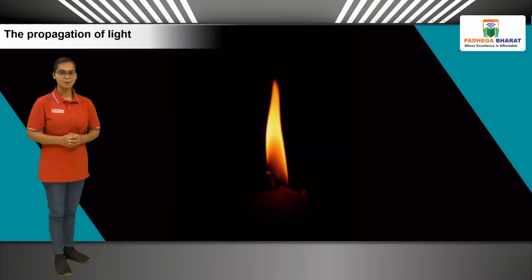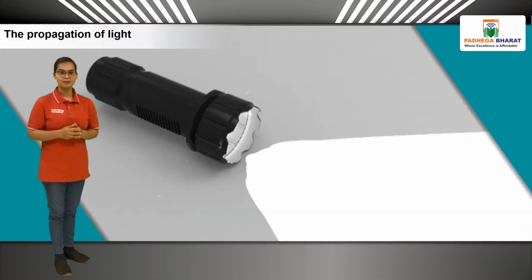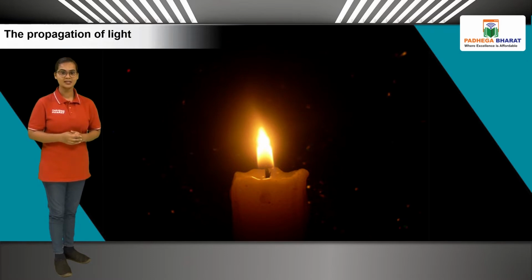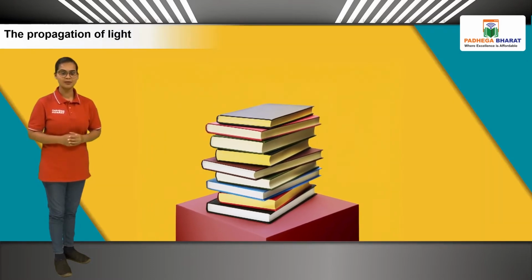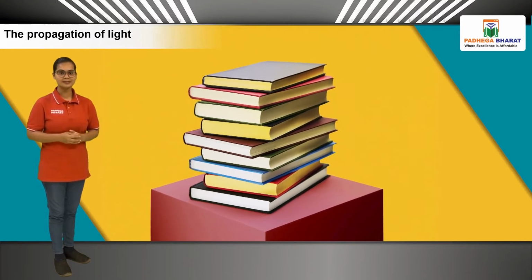The objects or materials which emit light, meaning those which themselves are a source of light, are called luminous objects or materials. The intensity of light is determined by the extent to which objects emit light. For example, light emitted by an electric torch is more intense than that obtained from a candle. The objects or materials that are not a source of light themselves are called non-luminous objects or materials.